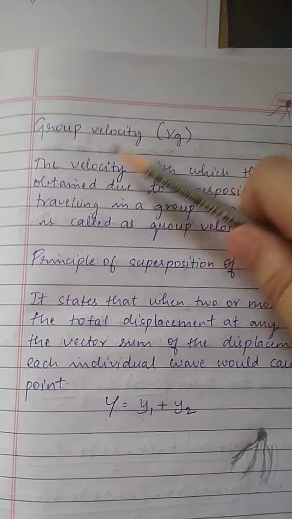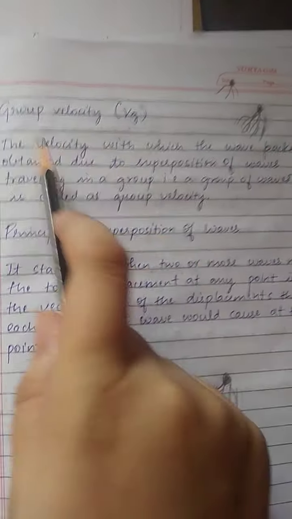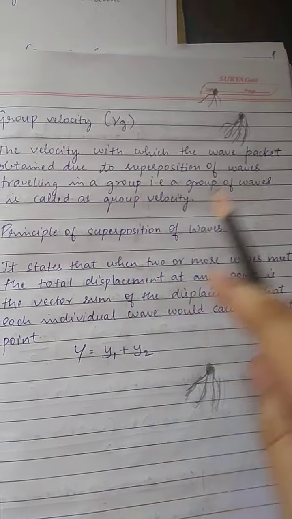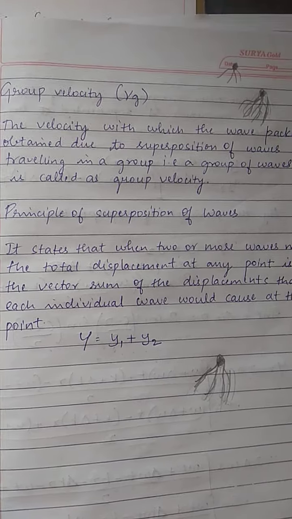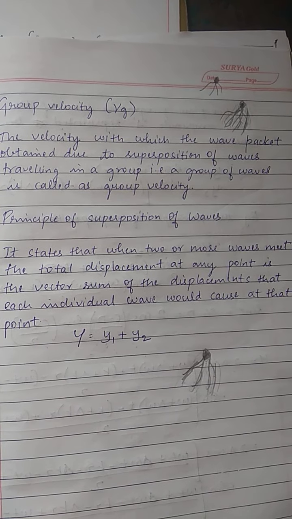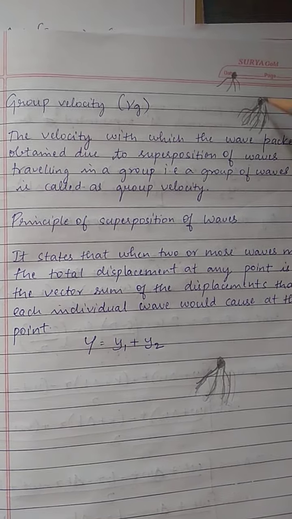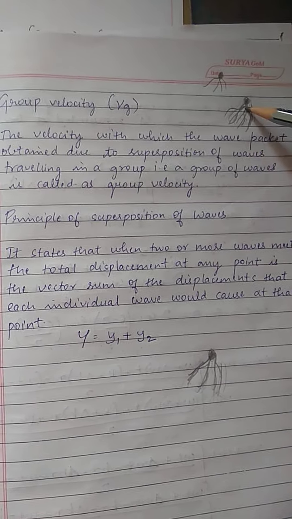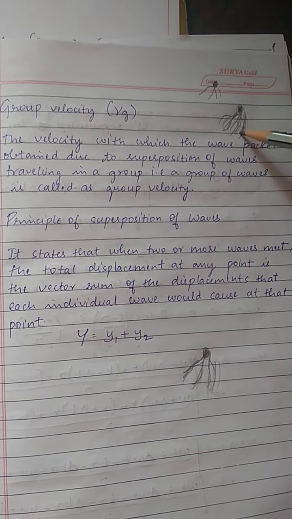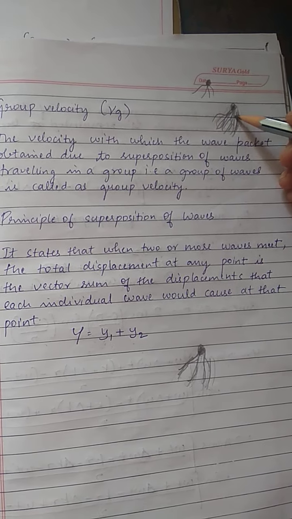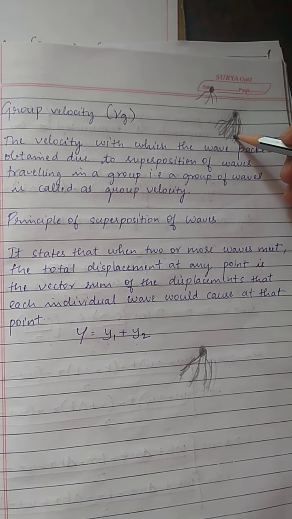Next we have another topic, that is group velocity. The velocity with which the wave packet obtained due to the superposition of waves traveling in a group moves is the group velocity. That is, the velocity with which the wave packet obtained due to the superposition of waves which are traveling in a group is called group velocity.